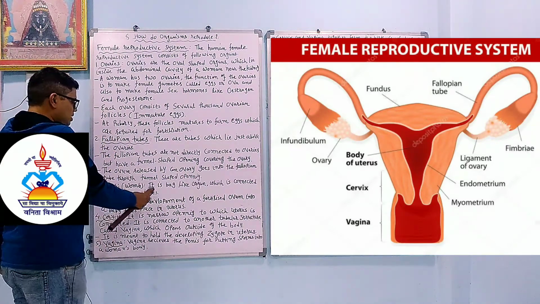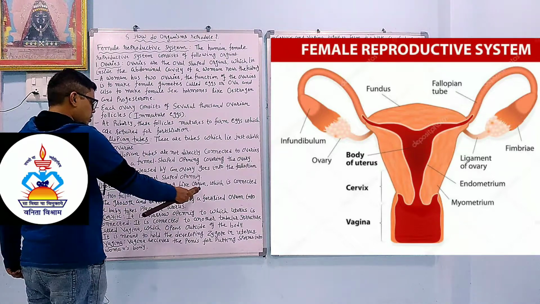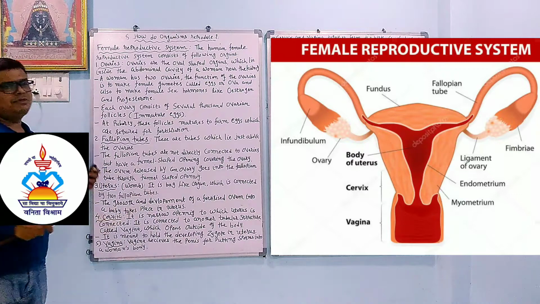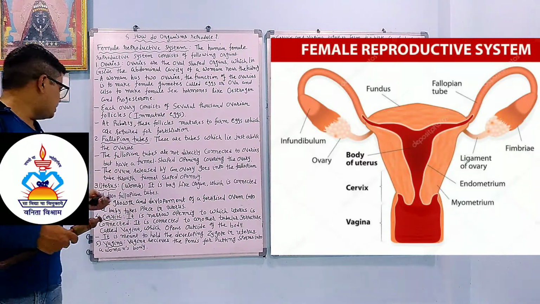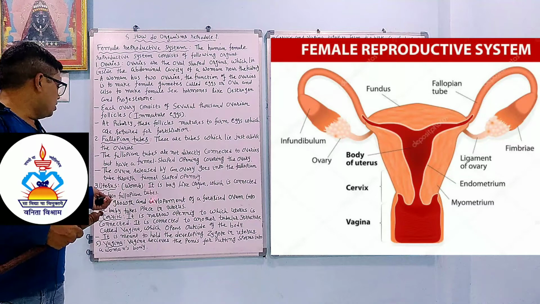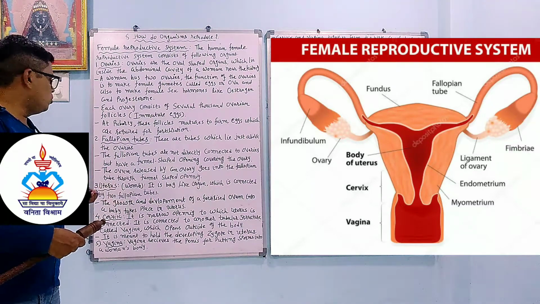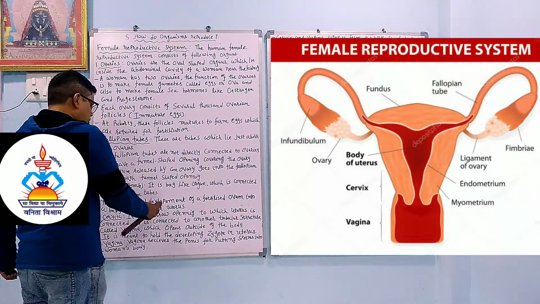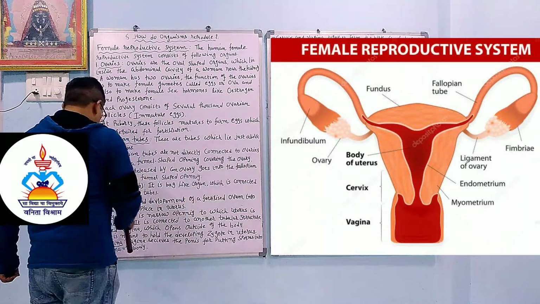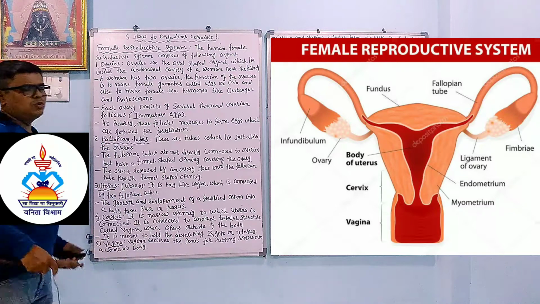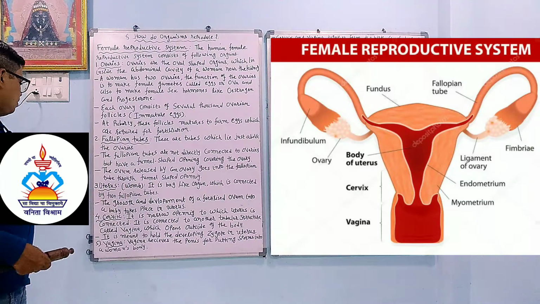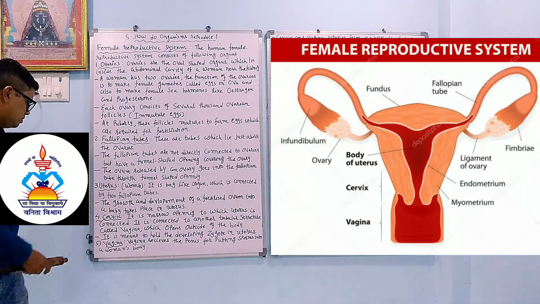Uterus or womb. It is a bag-like organ which is connected to the two fallopian tubes. So after the ovary and fallopian tube, the next part is the uterus. The growth and development of a fertilized ovum into a baby take place in the uterus.